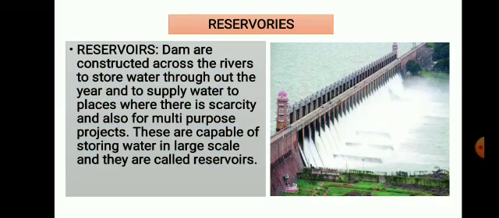Next is reservoirs. Dams are constructed across the rivers to store water throughout the year and to supply water to places where there is a scarcity of water, and it is also used for multipurpose projects. These are capable of storing water on a large scale, and they are also called reservoirs. Dam water is used for many purposes, for example agriculture, industries and factories, mills, and it is also used for generating electricity.